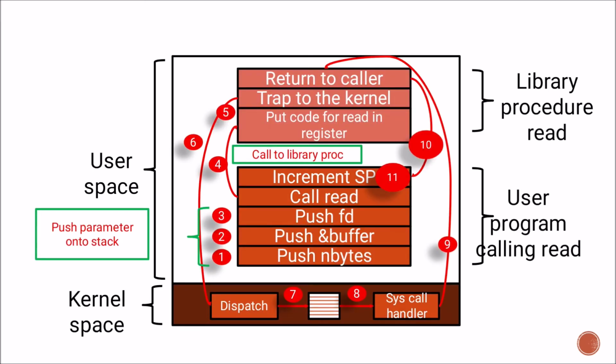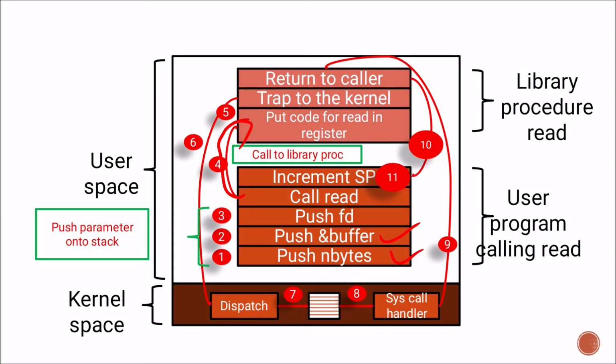So here are the various steps while we are using system call in the Unix operating system. Let us understand from first to last step. First is push nbytes, the number of bytes that we mentioned in the system call. Then push buffer, that we also mentioned in the read system call. Then push fd, the file descriptor. Then call read. This is the fourth step, and it goes to put code for read in register. Then trap to the kernel, it goes to kernel.